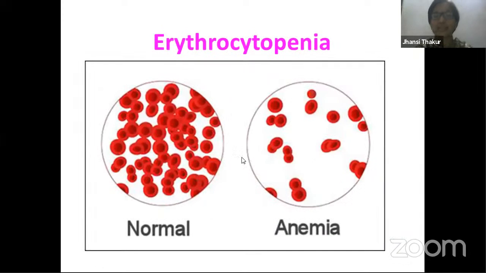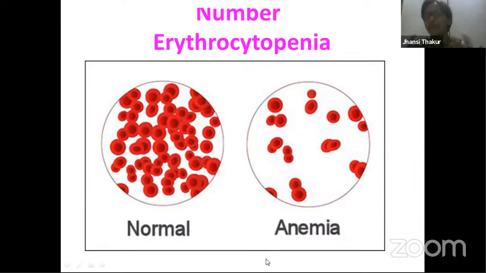Let's talk about this: based on the number of RBCs present, we can define different conditions in the body. Normally, per cubic millimeter of blood, males should have around 5 million RBCs and females 4.5 million RBCs. That is a normal condition. If the cells are less in number, then we call that condition erythrocytopenia, and the person is said to suffer from anemia. We have already learned this term, anemia.